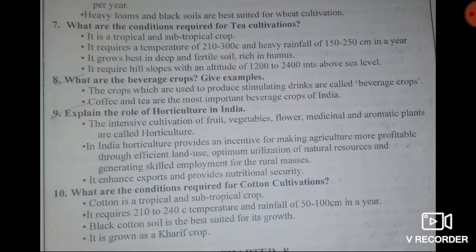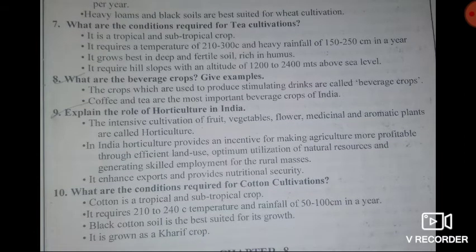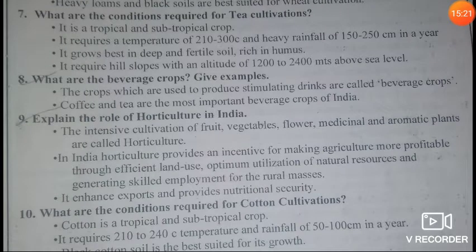Then the eighth question: what are beverage crops? Give examples. Answer: the crops which are used to produce stimulating drinks are called beverage crops. For example, coffee and tea are the most important examples of this.